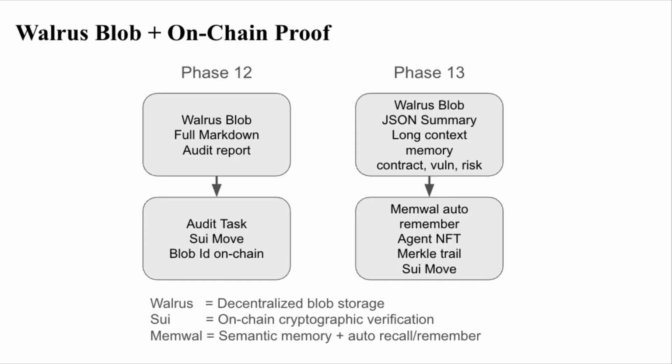This is where Walrus and Memwal come into the workflow. Memwal handles long-term memory. It recalls relevant exploit patterns before the audit and stores new findings afterward. Walrus handles persistent storage. Reports and summaries are stored in Walrus blobs, while Sui provides the on-chain verification layer. Together, they create a system where memory, data, and audit artifacts persist beyond a single session.